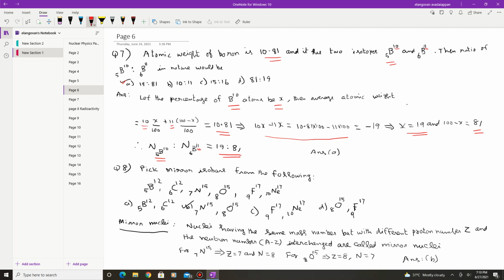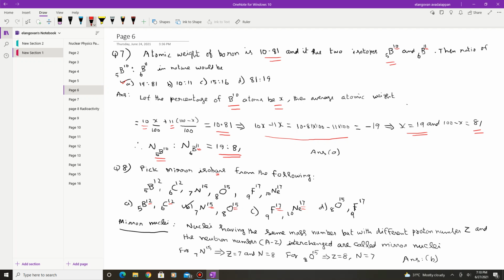The next question is: pick the mirror isobars from the nuclei. Now here, as we already told, isobars have the same A. If you consider the first option, this is 12, 12. For option B, again A is 15, 15. For option C, it is 17, 17. For option D, it is 15, 17. So D can be eliminated because this is not an isobar. So the answer may be within A, B and C.